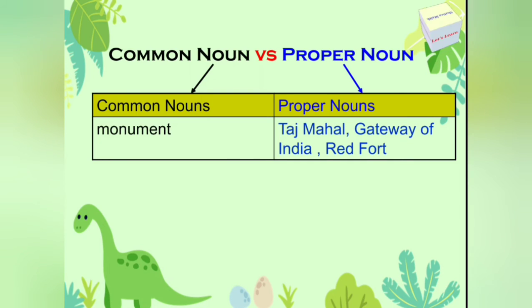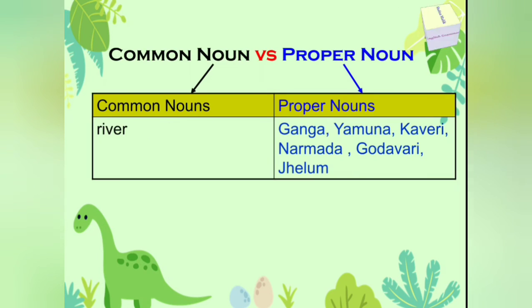Monument can be any monument, so it's a common noun, but if we talk about any particular monument like Taj Mahal, Gateway of India or Red Fort, then all these are proper nouns. River can be any river, so it's a common noun, but if we talk about any particular river like Ganga, Yamuna, Kaveri, Narmada, Godavari, Jhelum, then all these are names of particular rivers, so these are proper nouns.